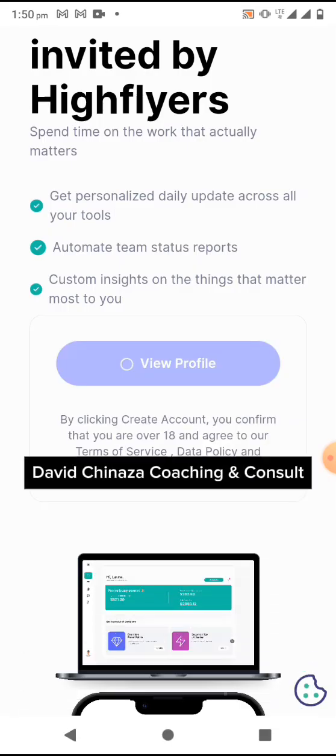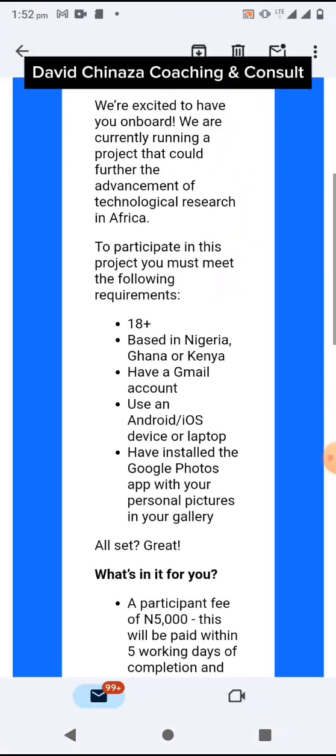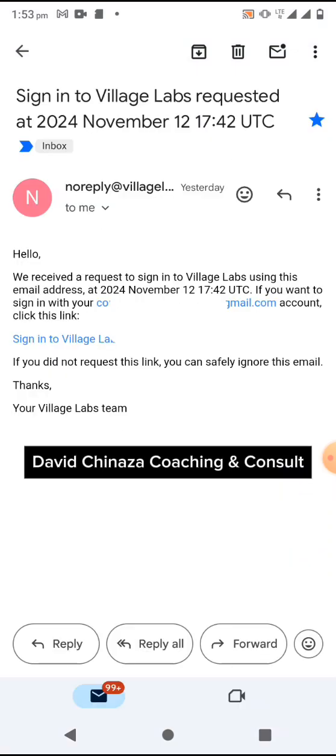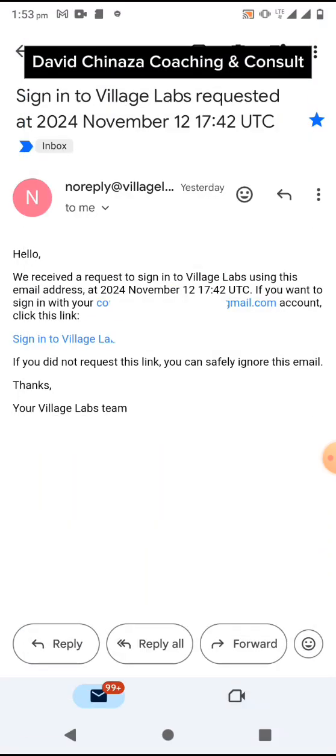I have already done that. So once you click on it again, they will send you another email. This is the second email they will send you about what this task is all about. Then you will receive another email like this. You click on this sign in to Village Labs.